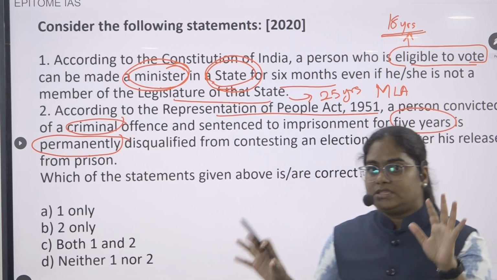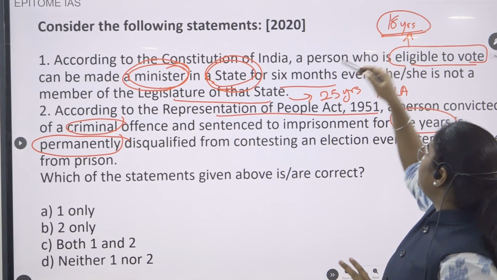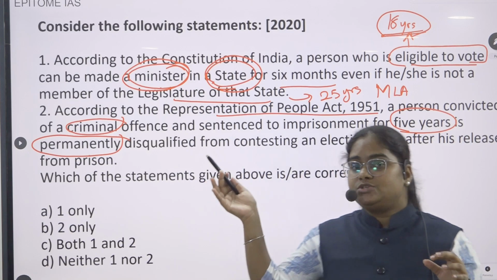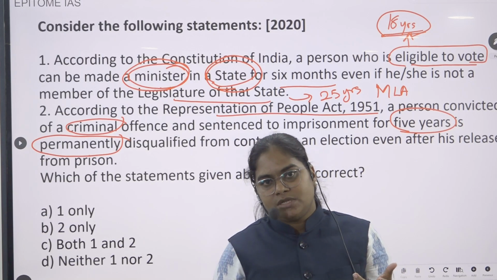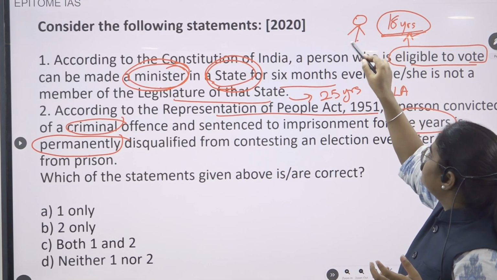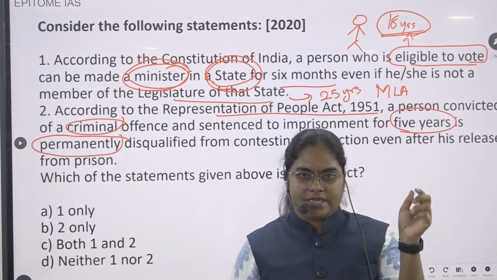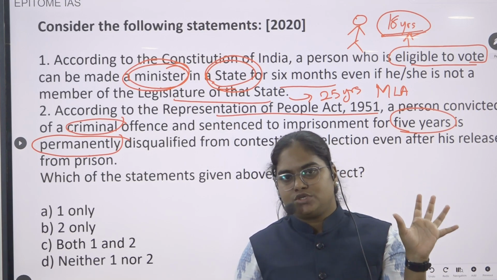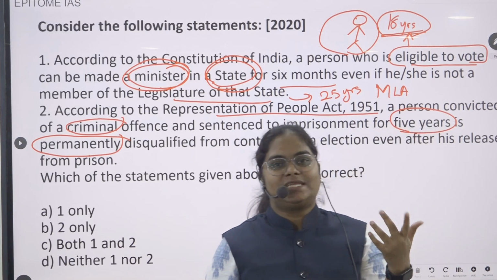Now in this statement, what they are saying is, any person who is eligible for voting, that is, any person of more than 18 years, is eligible to be appointed as a minister of the state legislative assembly. Is that possible? No, it's not possible. Let us say we take a person who is 18 years old. Technically his name will be in the electoral roll. He has the eligibility to cast a vote. Okay, so he is eligible to vote. Now they can't appoint this person as a minister of the state legislative assembly.